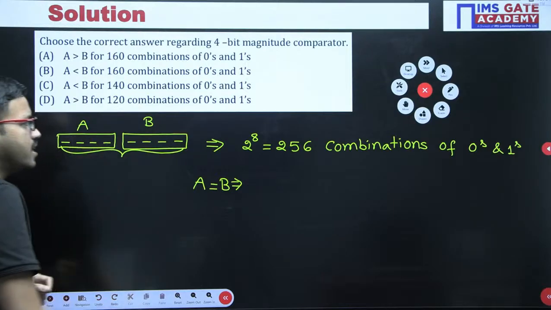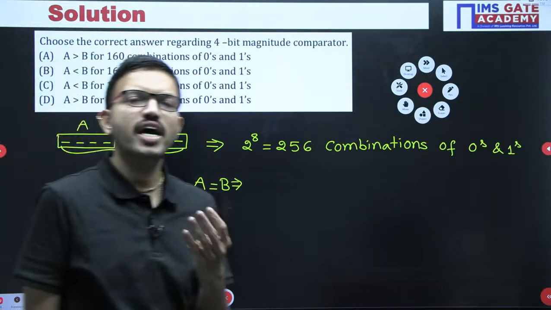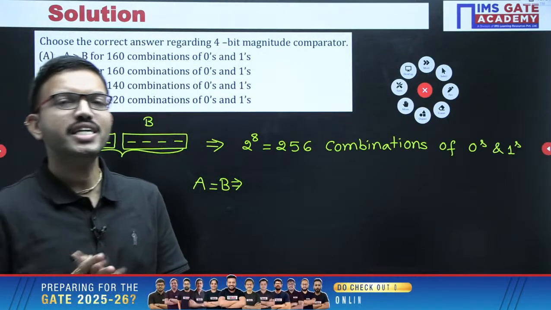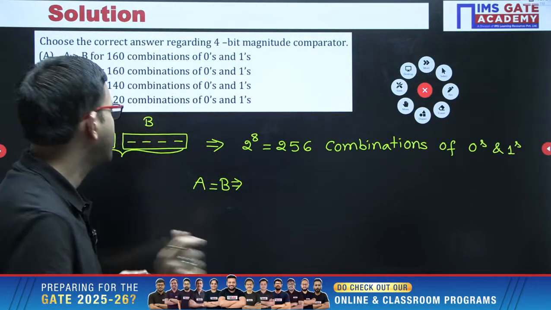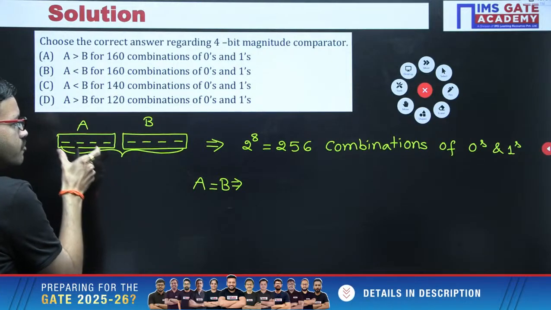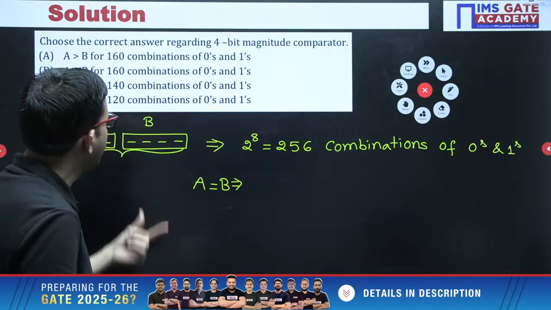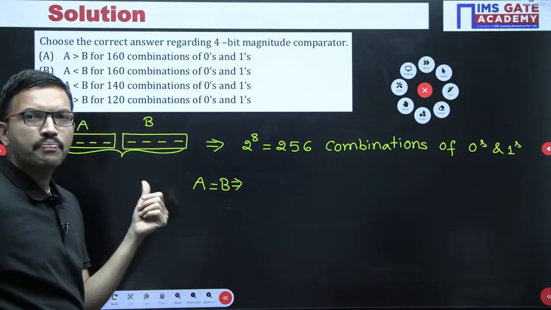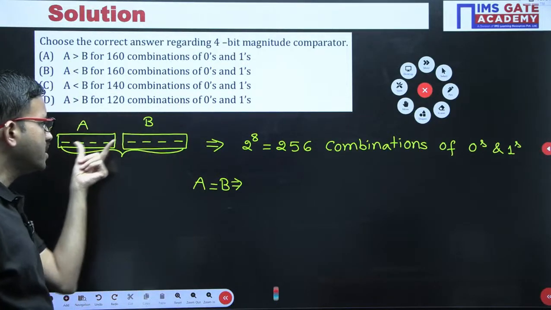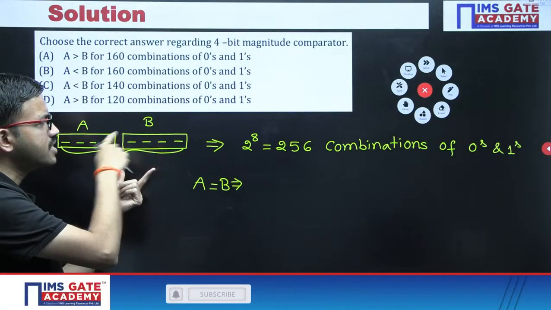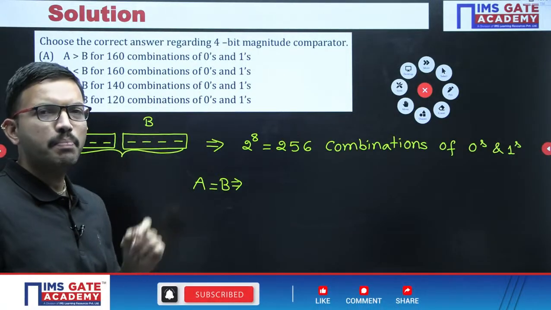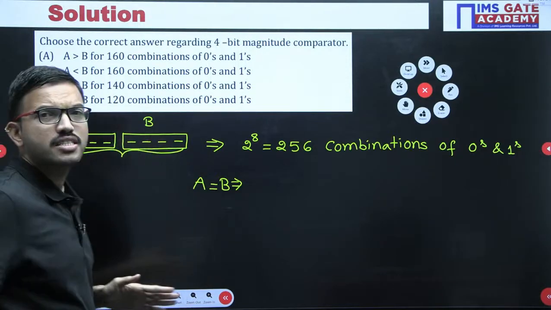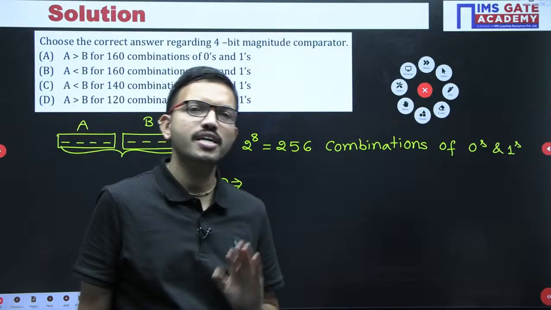When you have a 4-bit number, how many combinations do you get? Definitely 2 power 4, that is 16 combinations. Say for example, if you consider the 4-bit number as 4 zeros here, and similarly here also 4 zeros, then only we can say A and B are equal. Similarly here 0001, here also 0001, then only we can say both A and B are equal. Whatever combination you consider for A, if you consider the same combination for B, then only we can say A and B are equal.